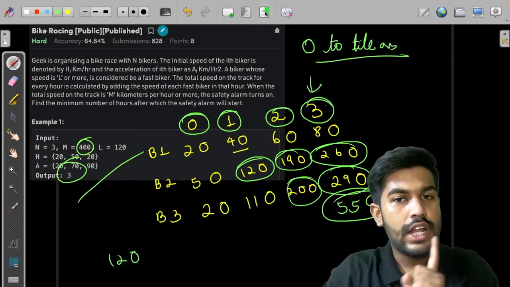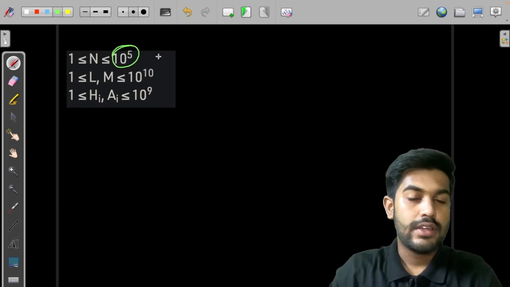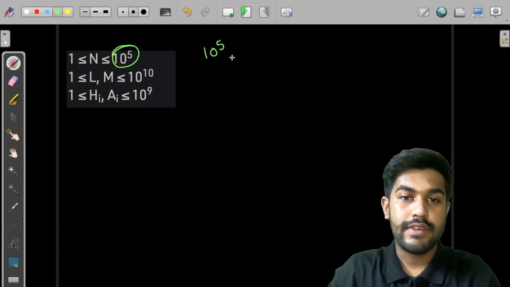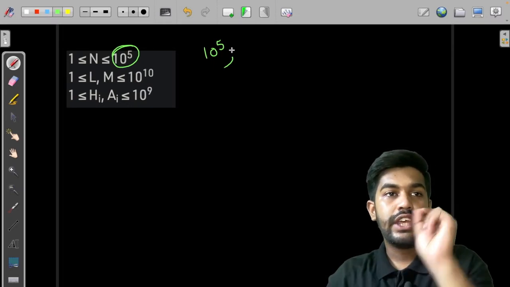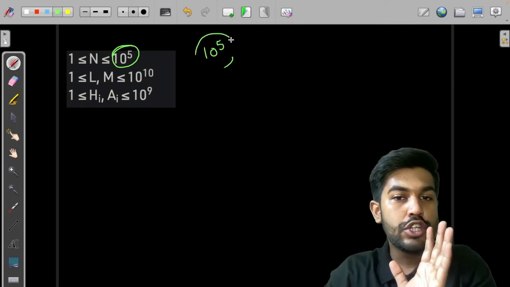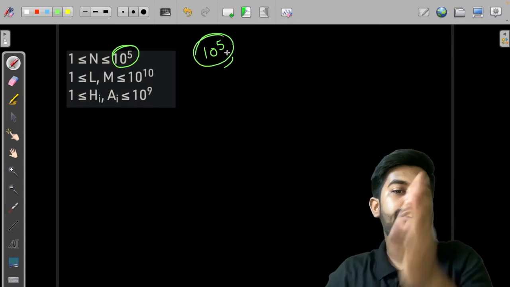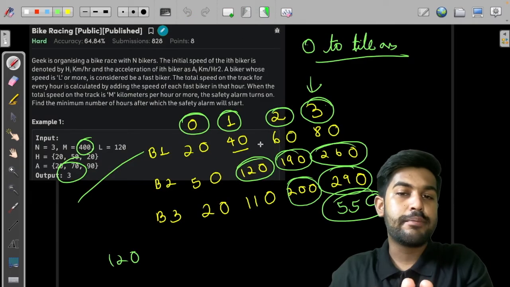Okay, now let us move forward. See how many n we have. We have 10 to the power 5 n. Suppose we need to calculate for each n. So for each n, we need to evaluate the speed of each of the bikes, and there are 10 to the power 5 bikes. And how are we getting the speed? By addition and multiplication.